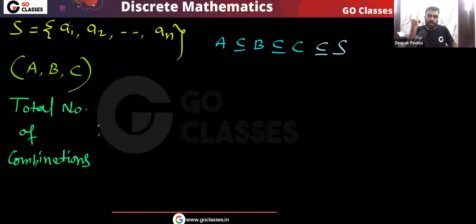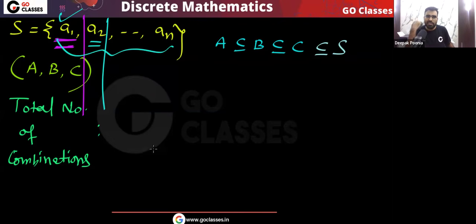And also remember one thing, the decision that I make for A1 is independent of the decision that I make for A2. Once I have made some decision for A1, does it affect the decision for A2? No, it does not affect. They are fully independent. The decision that I make for any of these elements does not affect the decision I make for another element. And for each of these elements, I need to make a decision, for A1 and A2 and A3 and so on.